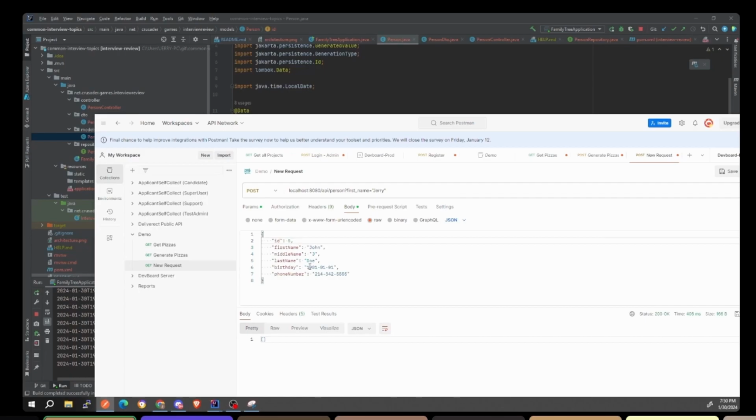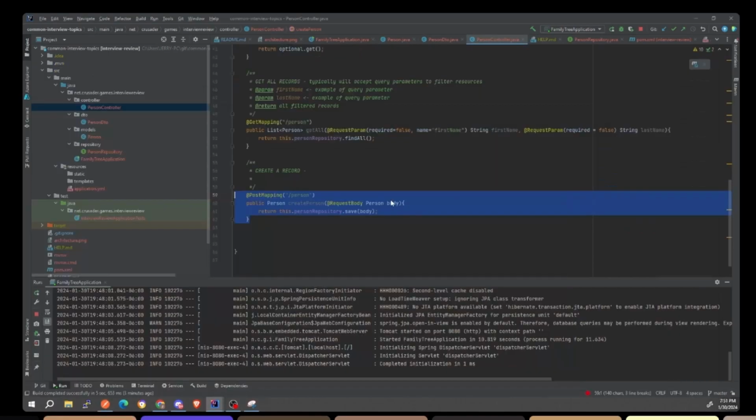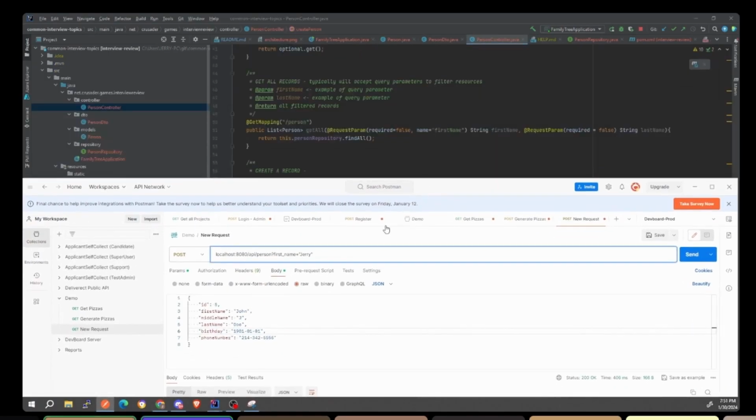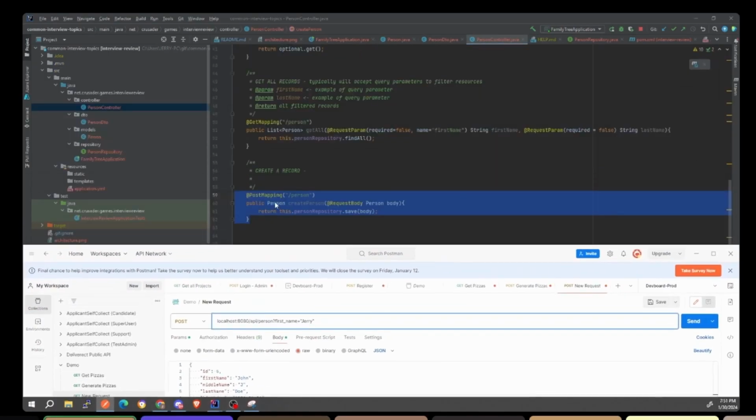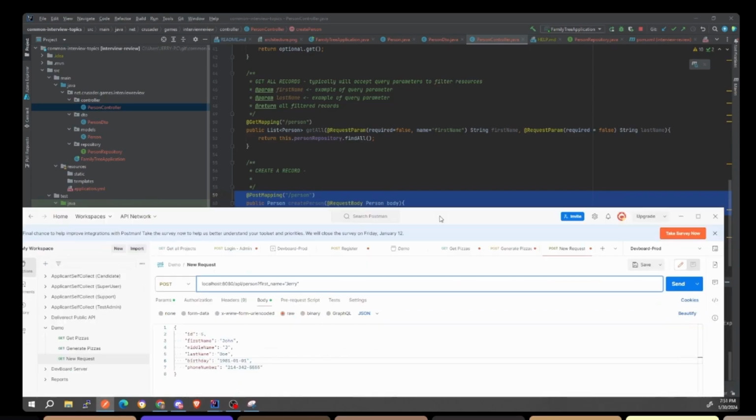There are different formats for dates. So you probably have to specify to Spring Boot how to actually parse the date, which is why I'm saying this might fail. Okay, and then the phone number, we're going to have our own logic to validate the phone number. But let's go ahead. Yeah, you can put infinite number stuff in here, but the controller will ignore it because there is no request param. All right, so I'm going to hit send.